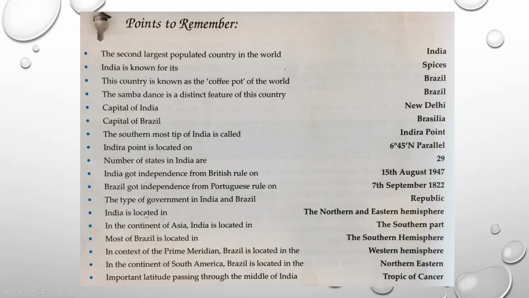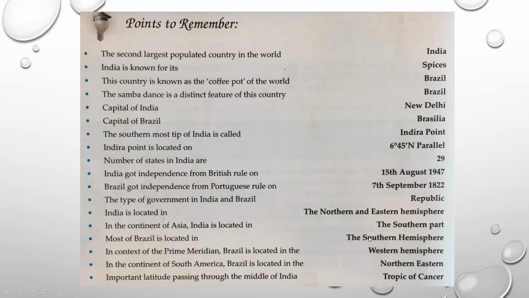Now let us discuss the location, where India is located. India is located in the northern and eastern hemisphere, east direction and northern direction. And according to the continent of Asia, because our country is in the Asian continent, India lies in the southern part. Now about Brazil.